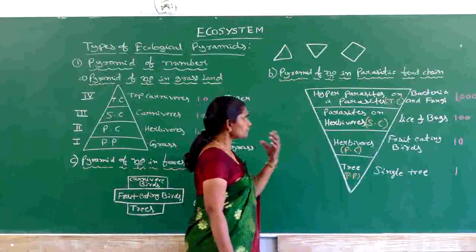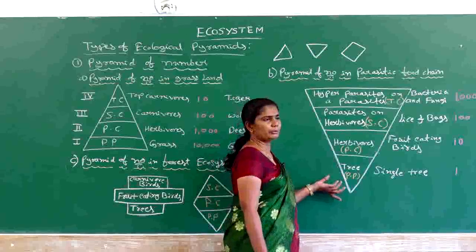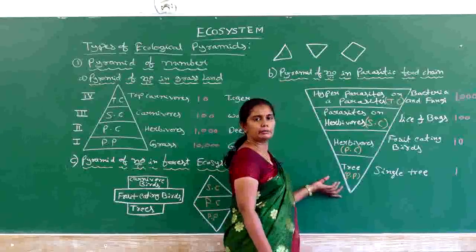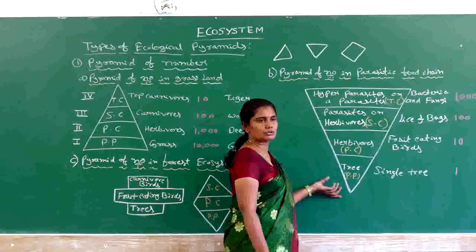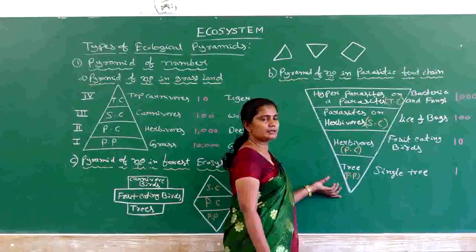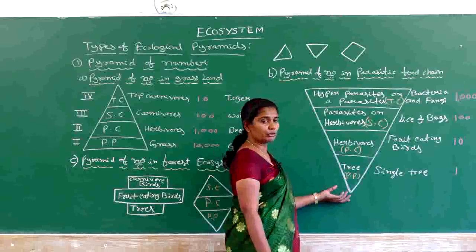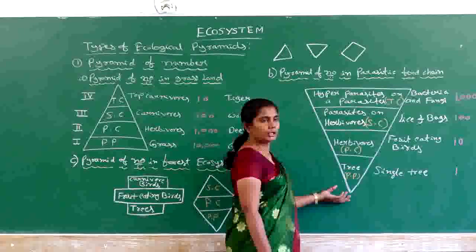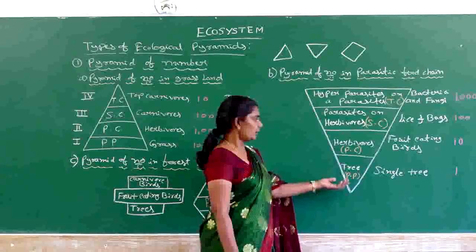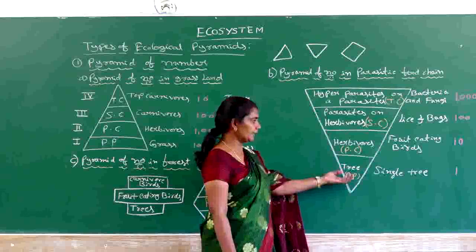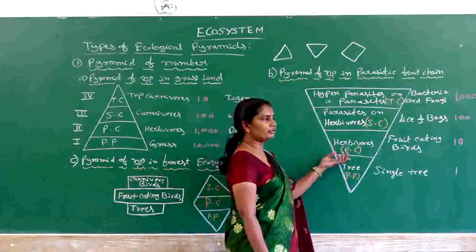When we take a particular parasitic food chain, it may start with the host or with any kind of producer. Host means we can take it as both an animal or a plant. Here we took one example, where we took the primary producer as the host body. This tree, or primary producer, which is a single tree, is going to give shelter for many birds.